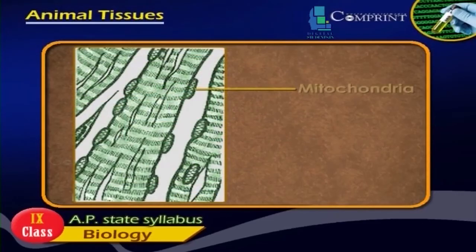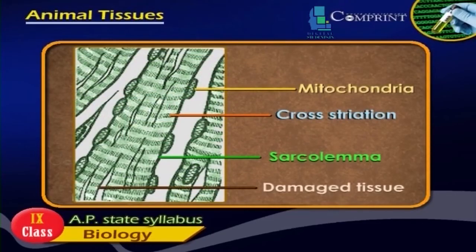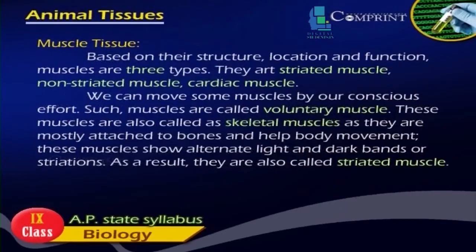These muscles are also called skeletal muscles, as they are mostly attached to the bones and help body movements. These muscles show alternate light and dark bands or striations. As a result, they are also called striated muscle.